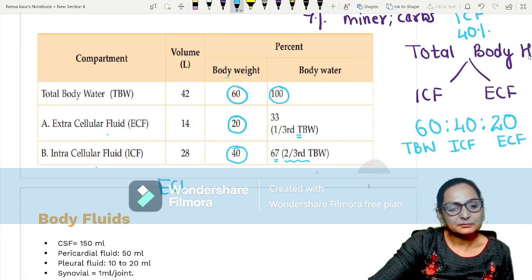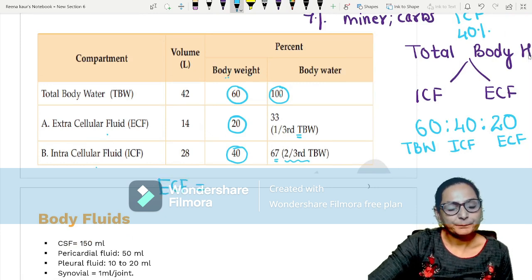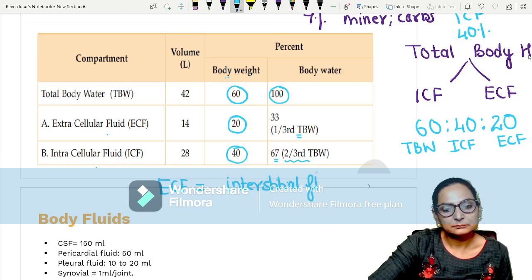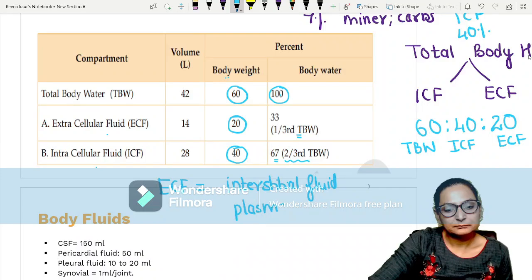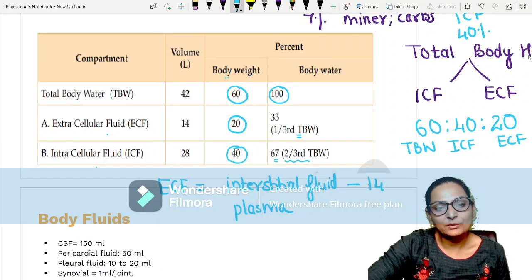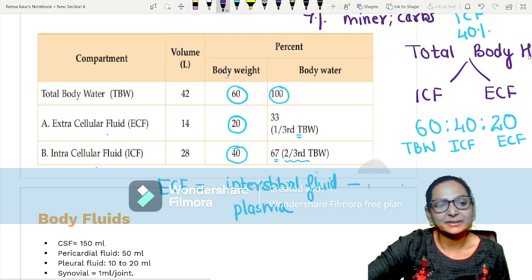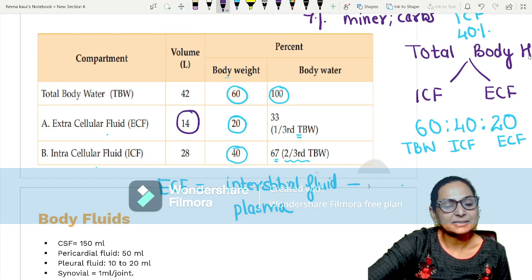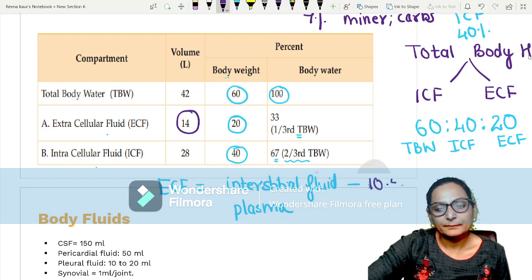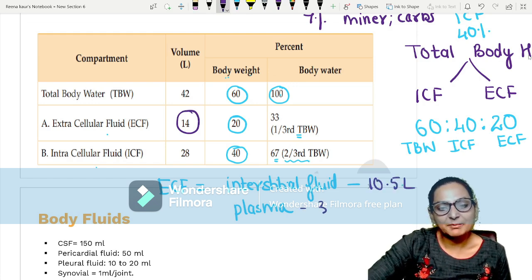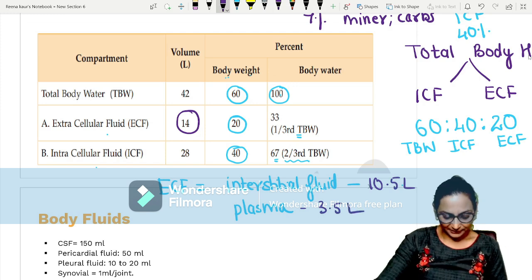ECF has interstitial fluid and plasma. Of the 14 liters, interstitial fluid is 10.5 liters and plasma is 3.5 liters.